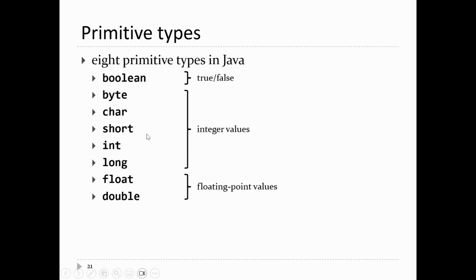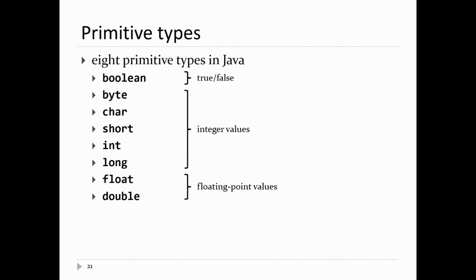You have exactly 8 primitive types in Java. Boolean, true and false. All of these are actually integer types: byte, char, short, int, and long are your primitive integer types. Float and double are your floating point, your real number types in Java. In Python, the floating point type is called float, which is confusing because the exact same type in Java is called double. We'll get to that, hopefully at the end of this lecture, but it might be the next lecture.